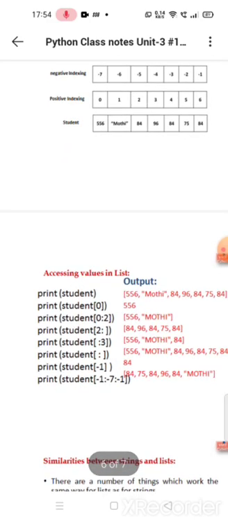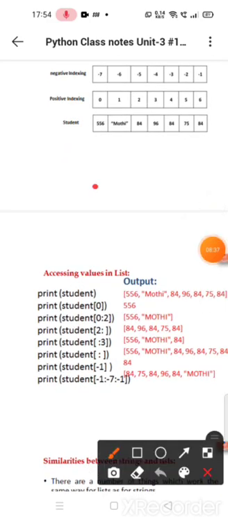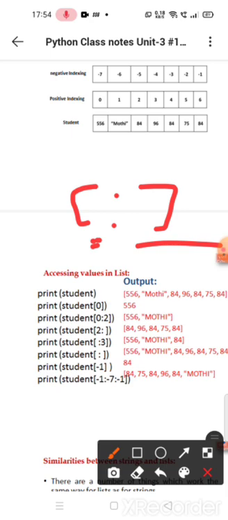Next, student of colon. It means we are not giving any starting value or any ending value. It will print from 0 up to wherever the list ends, where the indexing will be closed. It will print those many values: 556, Moti, 84, 96, 84, 75, 84.